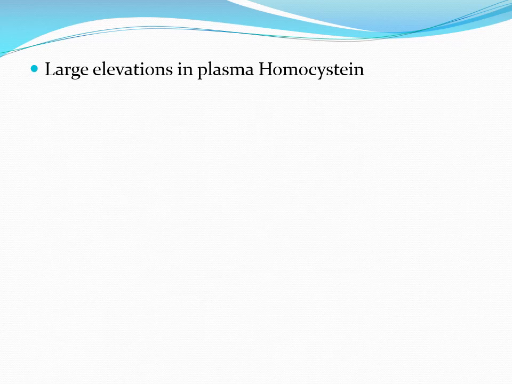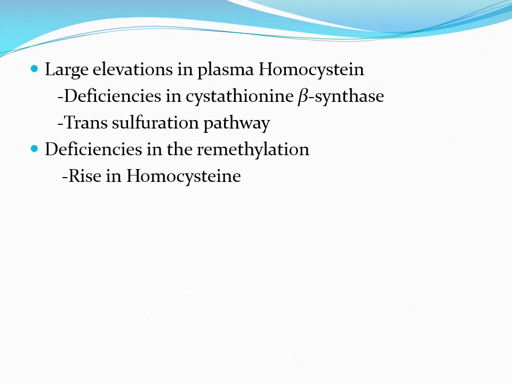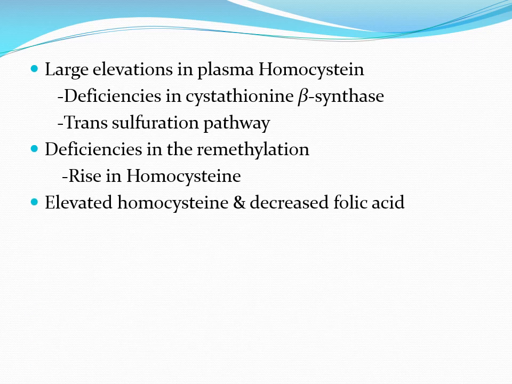Large elevations in plasma homocysteine as a result of rare deficiencies in cystathionine beta synthase of the transsulfuration pathway are seen in patients with classic homocystinuria, resulting from severe hyperhomocysteinemia of more than 100 micromole per liter. Deficiencies in the remethylation reaction also result in a rise in homocysteine.